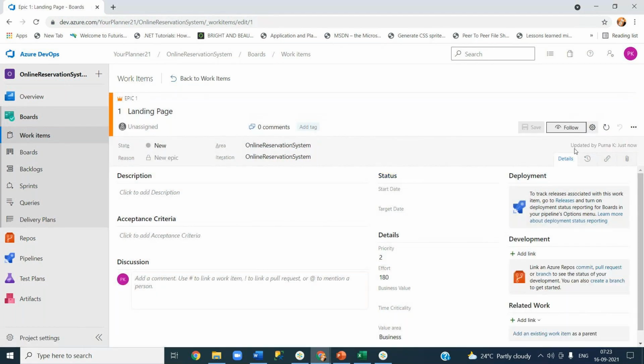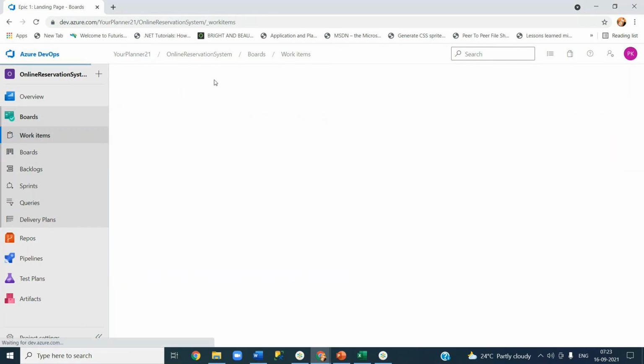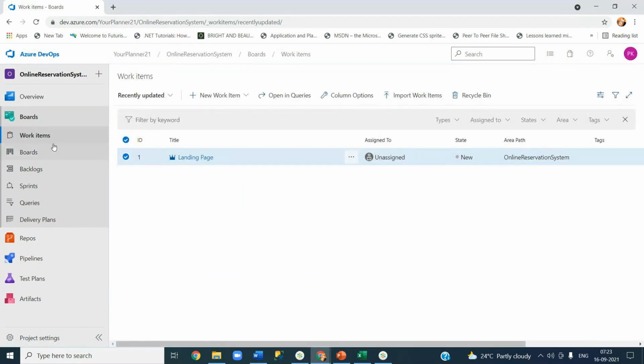Okay, you can see updated by Purna just now. You can go back to the work items. It will come here, or else you can add another child item here as well. Okay, let me go back to work items. Click on that. Right now you are in the work item section. You will see this item created, right? If you are using Jira, you can correlate how it is looking. It is similar to how Jira works basically. Okay, you can see area, paths, tags and everything.